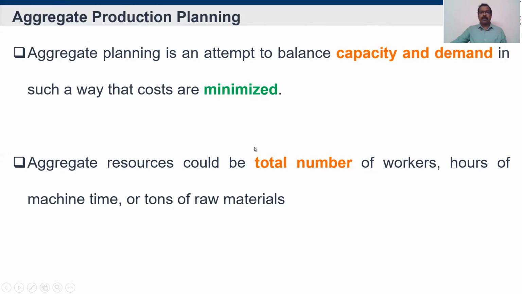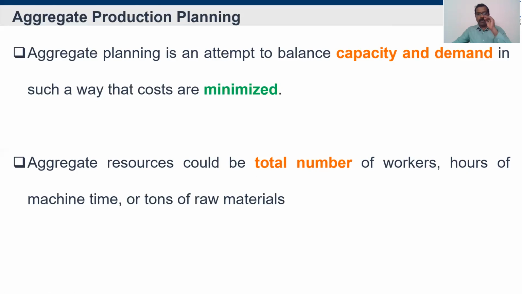Then, as I said, aggregate production planning is a top level decision discussion. So it will discuss the total number of workers. That's why it is highlighted here: total number of workers, hours of machine time, and tons of raw materials required.